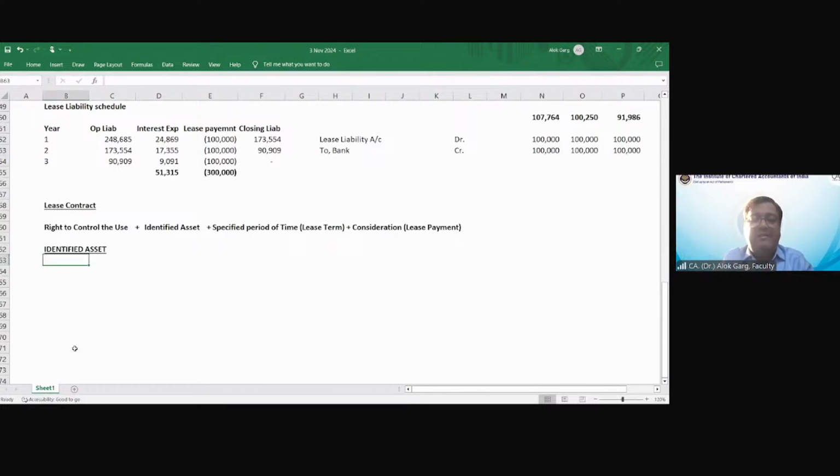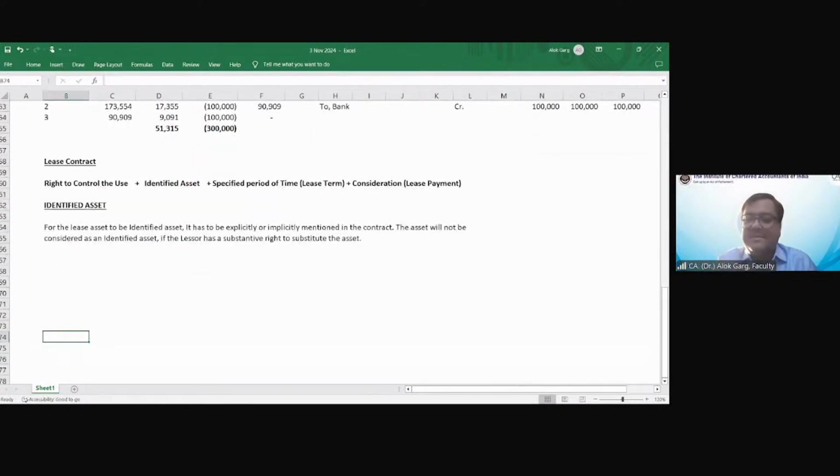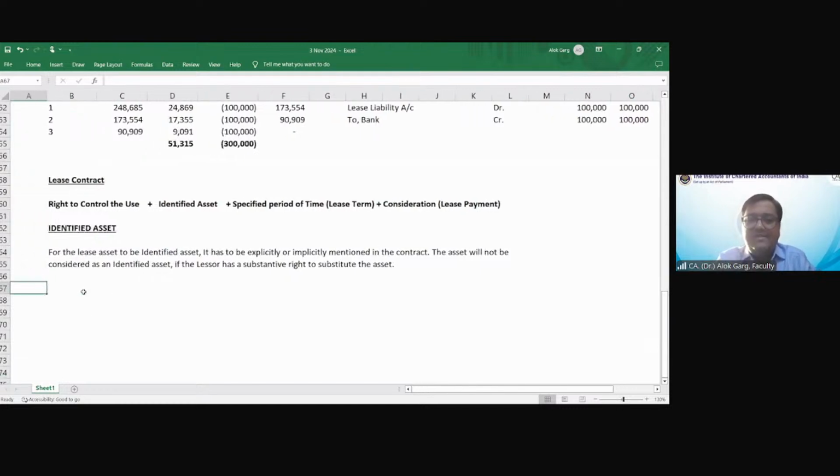So identified asset we have discussed. And what is the identified asset meaning? For the lease asset to be an identified asset, it has to be explicitly or implicitly mentioned in the contract. The asset will not be considered an identified asset if the lessor has a substantive right to substitute the asset. Correct? This is what we discussed. I hope the Excel is visible to everyone.